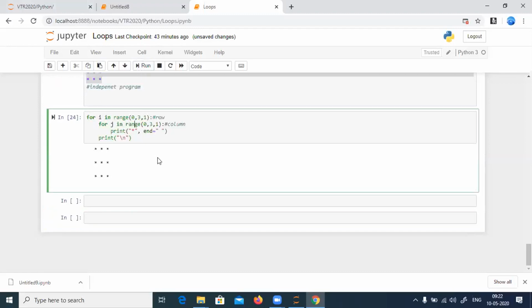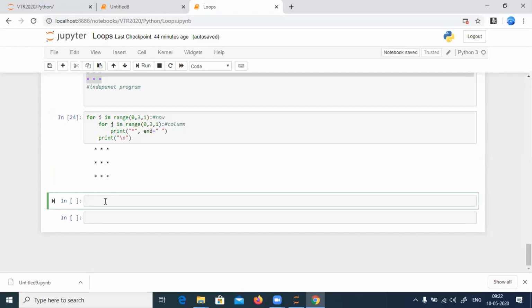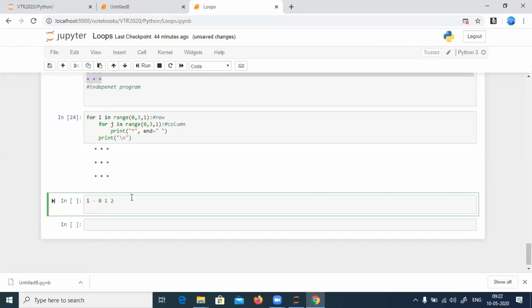Okay, can you see this? I'll explain the logic. Concentrate properly. I'm starting the value of I from 0. Now I'll trace it out. I have 3 values here: 0, 1, 2. What's the value of J? J will be 0, 1, 2.